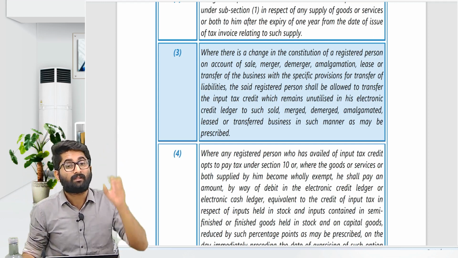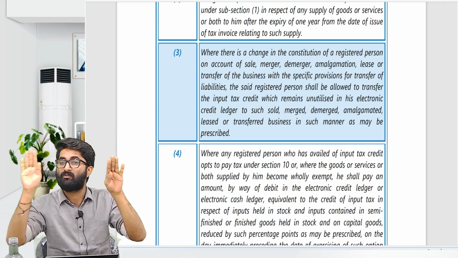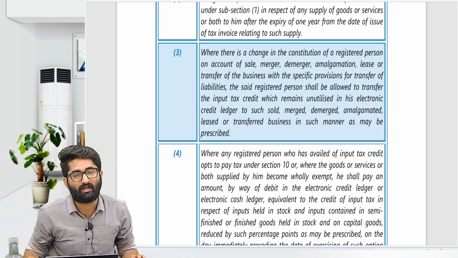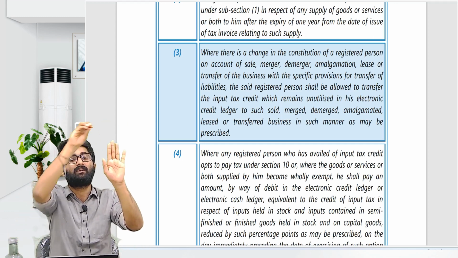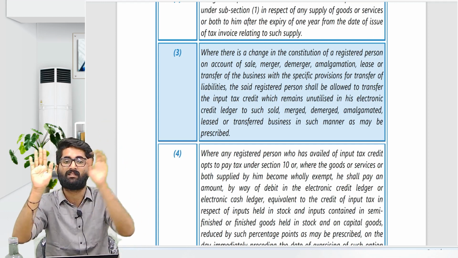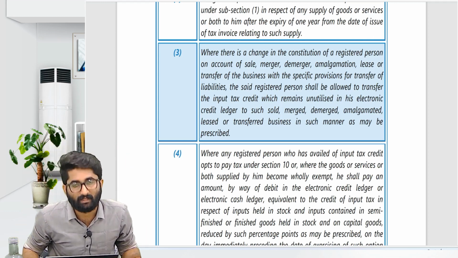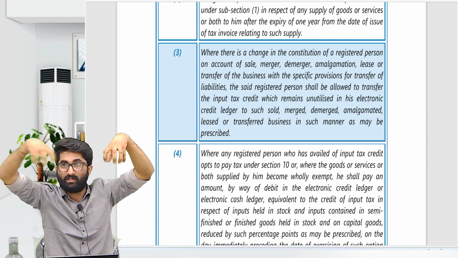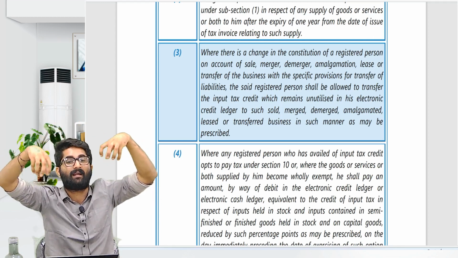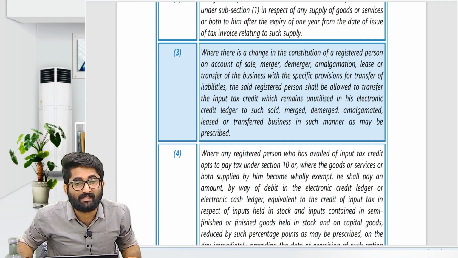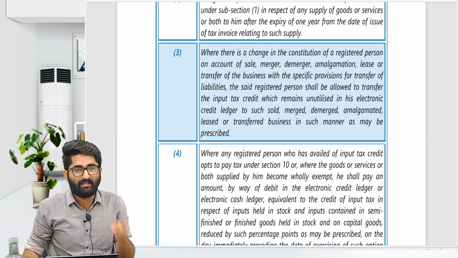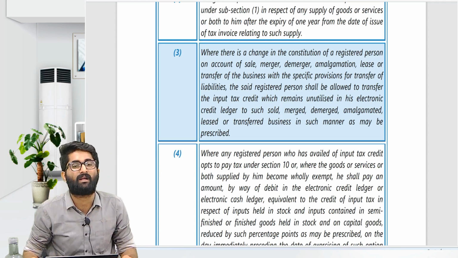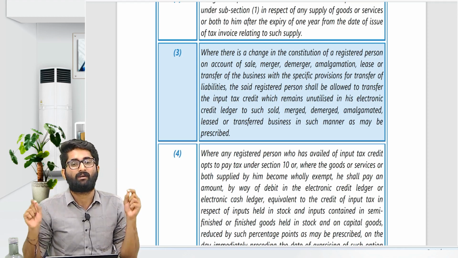In that case, the goods which are transferred to the new branch, the ITC was there in the old branch, sir. Now what I want to do, sir, is transfer the ITC related to the goods which are there in this branch to that branch. How to transfer, sir? This is in case of same PAN, one registration number was there. Now new registration number has come in the same PAN. In that case, I have to file GST ITC 02A for transferring the ITC from this branch to that branch. That is given in section number 18 subsection 3.